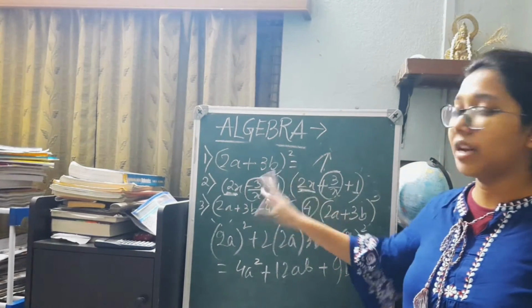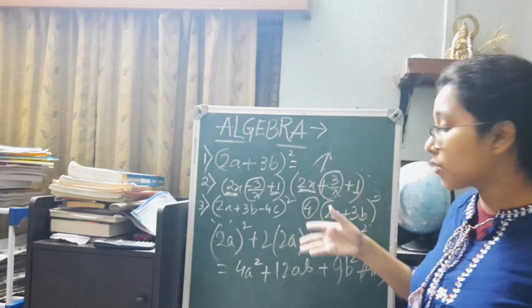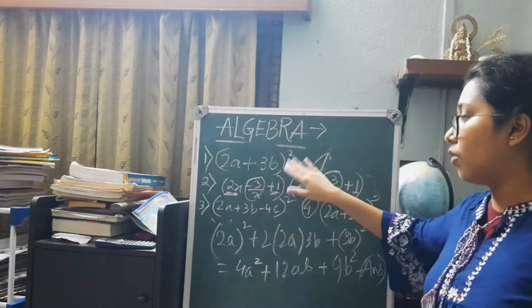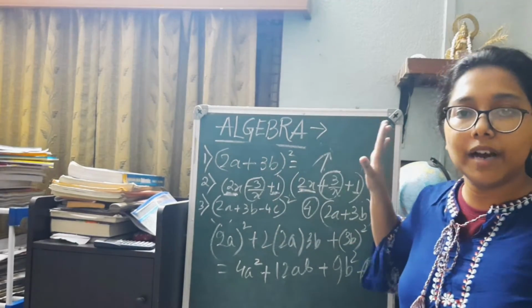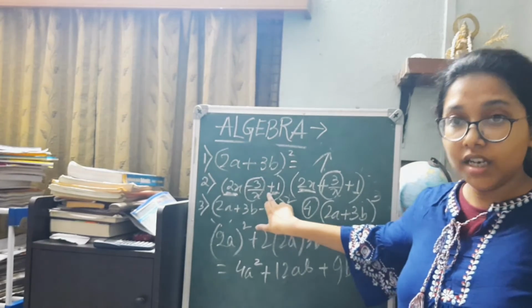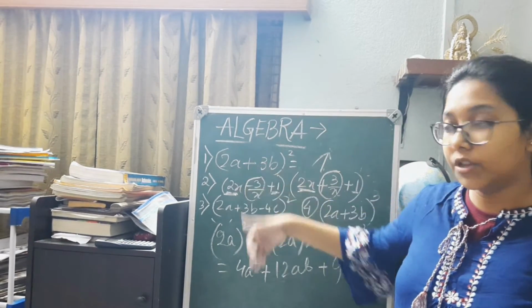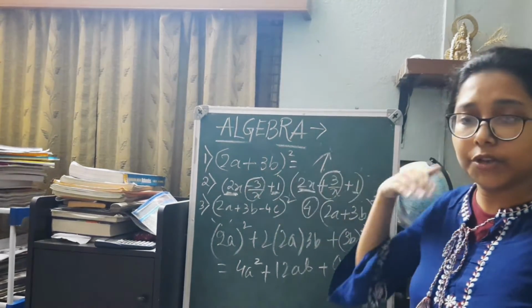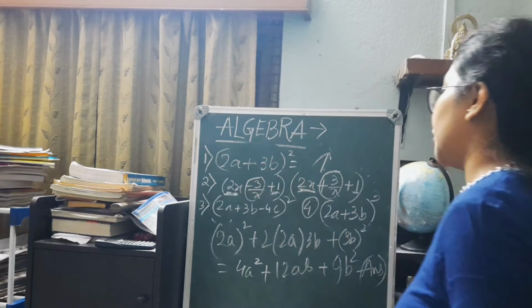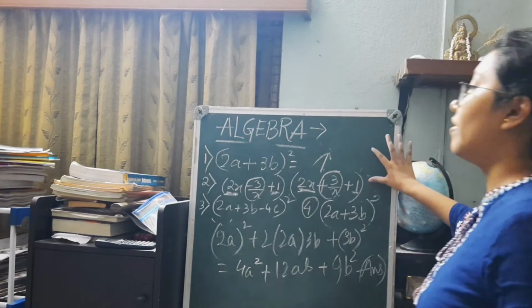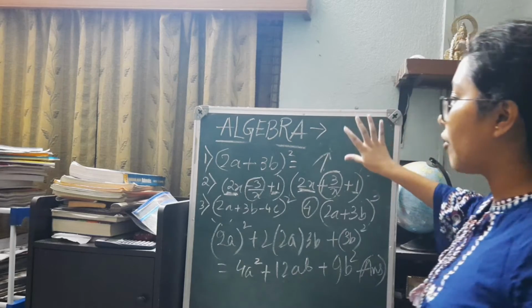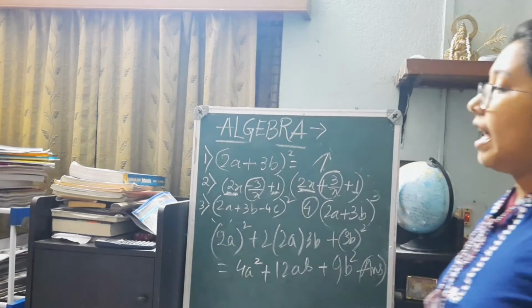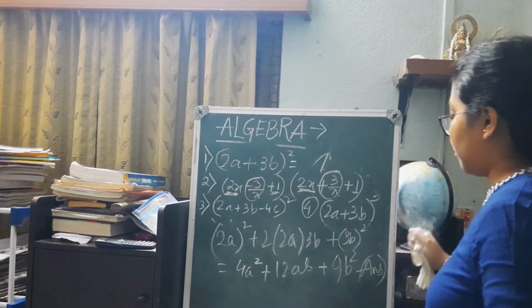So (a plus b) into (a minus b) is a square minus b square, that is (2x plus 1) whole square minus 3 by x, which is the b part, b square, so that is (3 by x) whole square. Then we can actually go for the (2x plus 1) whole square expansion as well. So we actually covered 2 questions, provided you note down the formula as well when you are solving the question.